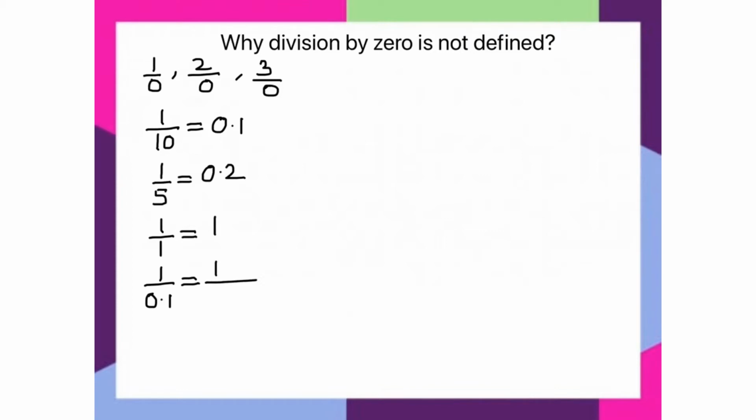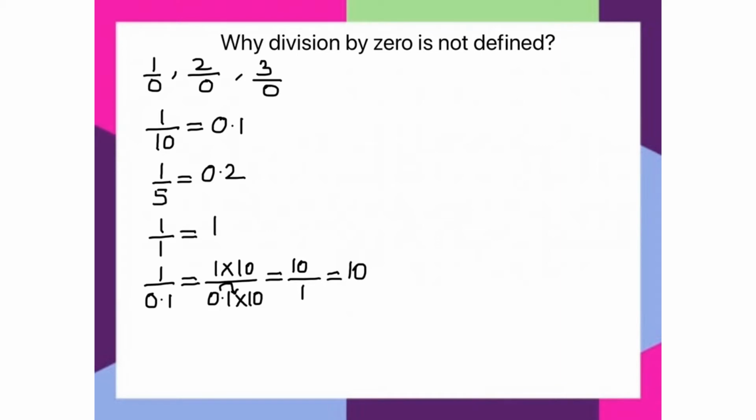So we get 1 times 10 is 10 by, in the denominator, 0.1 times 10. Since 10 has 1 zero, the decimal point will shift one place towards the right. So we get 1 in the denominator. 10 by 1 is 10.